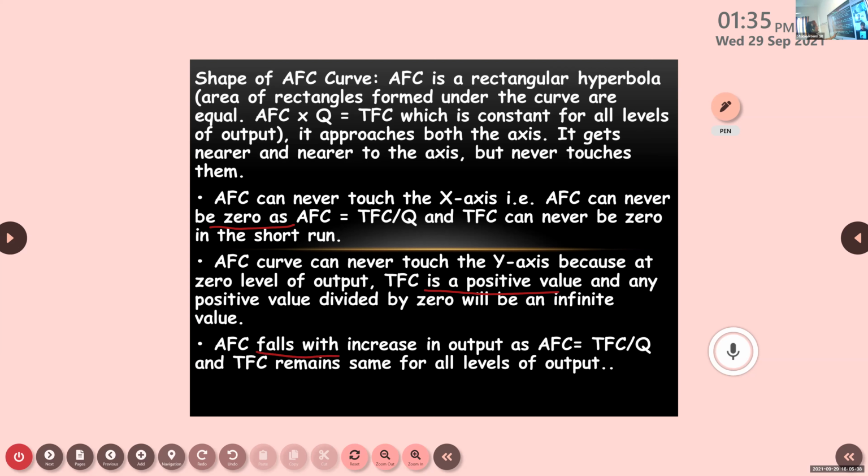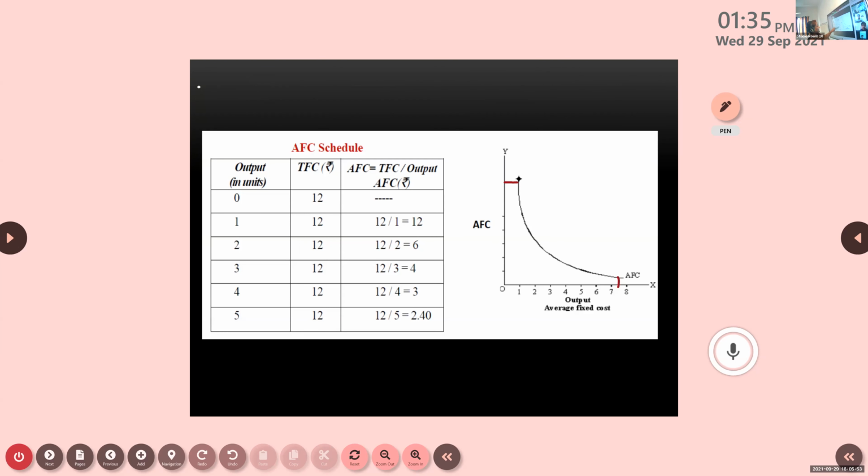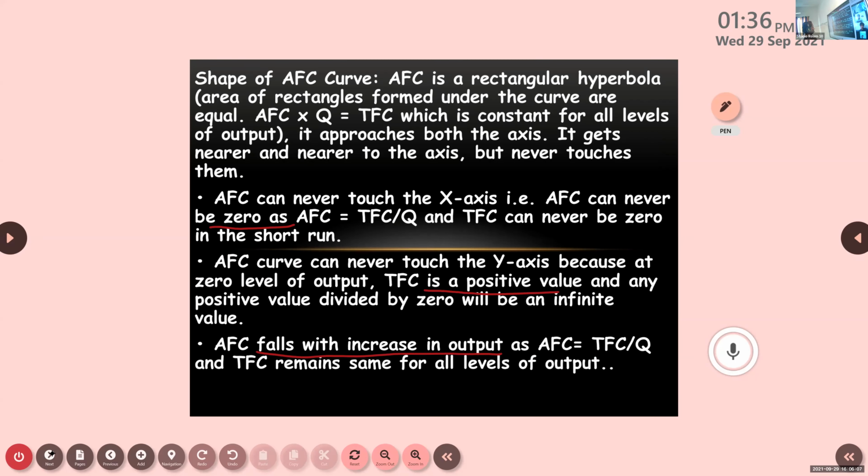Now, AFC in the beginning, if you see, as we increase the output, it starts falling. Here in the picture, as we are increasing from 1 unit to 2 units, 2 units to 3 units, you can see AFC is going on reducing. So AFC falls with the increase in output, and TFC remains the same for all levels of output. In that particular graph which I showed you, we are showing only AFC, average fixed cost. We are not showing TFC.